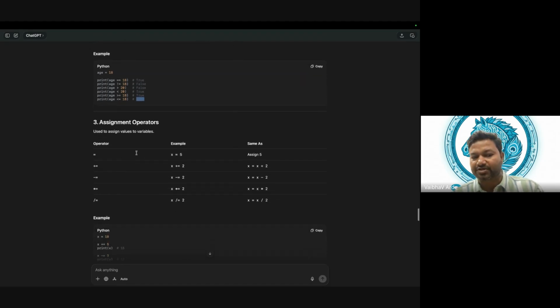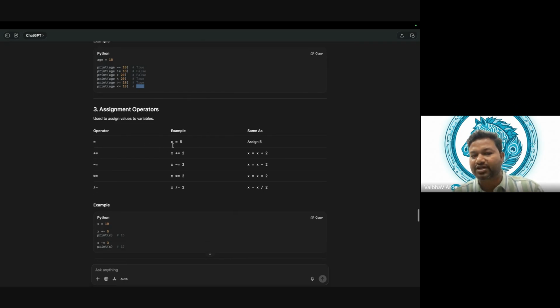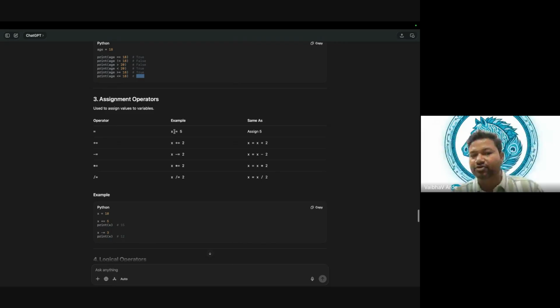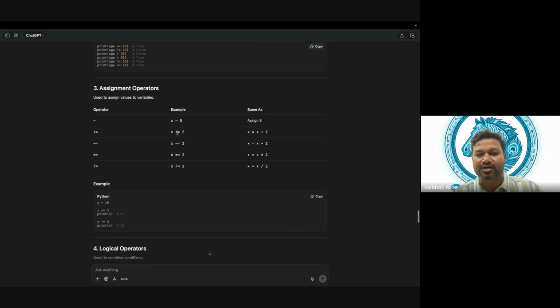Next are assignment operators. The first operator, we are using it everywhere, right? This is the assignment operator. If you want to create a variable, you say x equal to 5. That means the value on the right side is assigned to the variable name on the left. So this is assignment. It assigns 5 to the variable x. We are using this assignment operator everywhere, right?